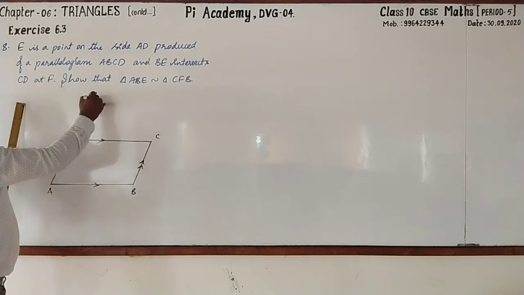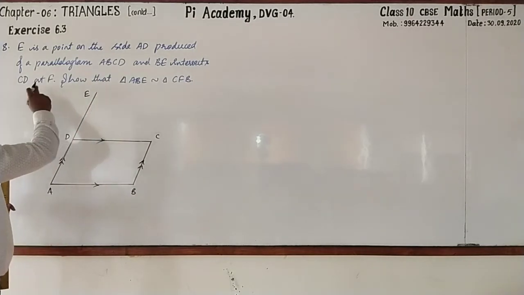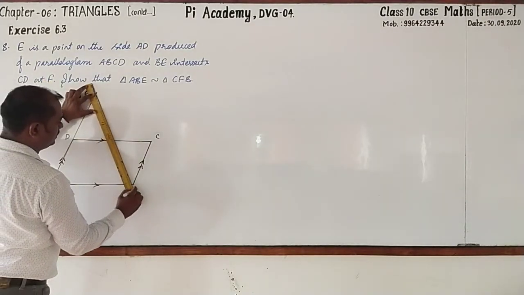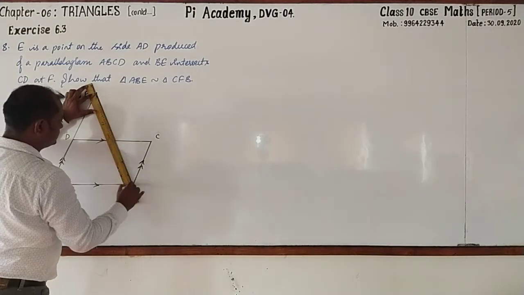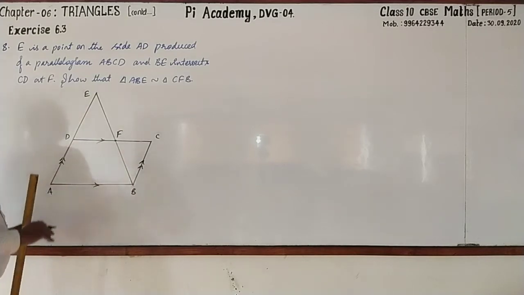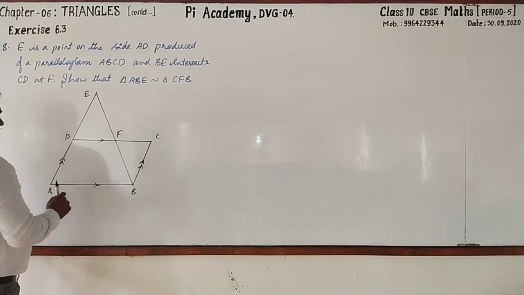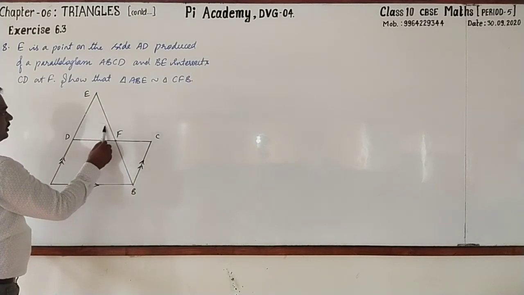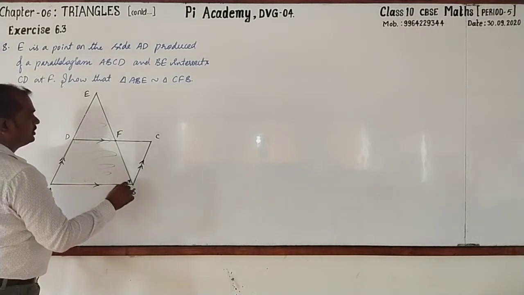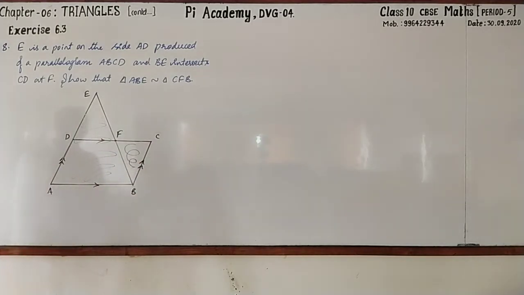There is a point on this line. Next, BE intersects CD at F. Let me join B, intersecting CD at F. With this information, we have to show that triangle ABE, this whole triangle, is similar to triangle CFB. It is so simple to prove, right?